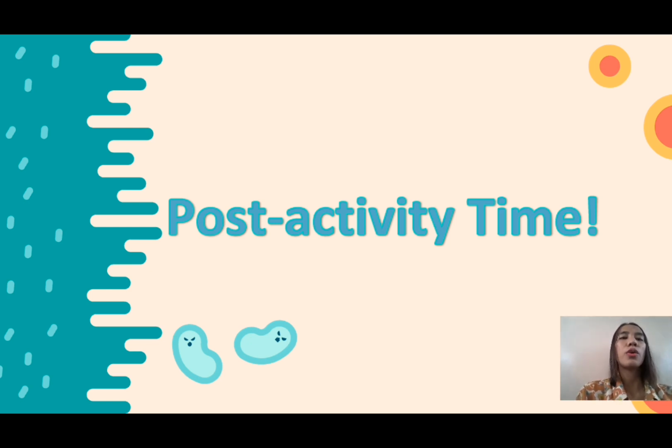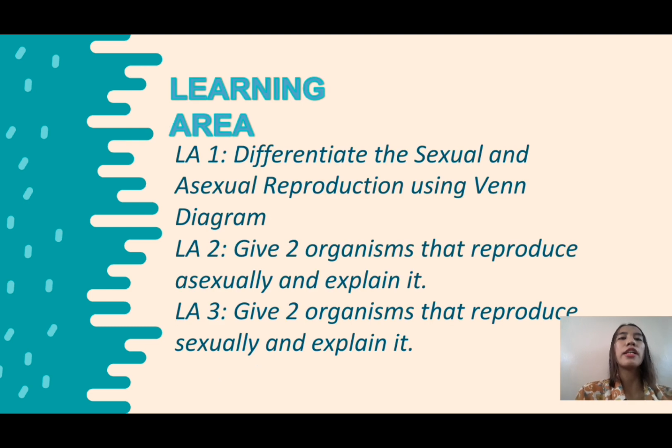Okay? So I have here different learning areas. Learning area 1: differentiate sexual and asexual reproduction using a Venn diagram. Learning area 2: give two organisms that reproduce asexually and explain it. Learning area 3: give two organisms that reproduce sexually and explain it. So, you need to choose only one learning area, and you have 8 minutes to finish your activity.